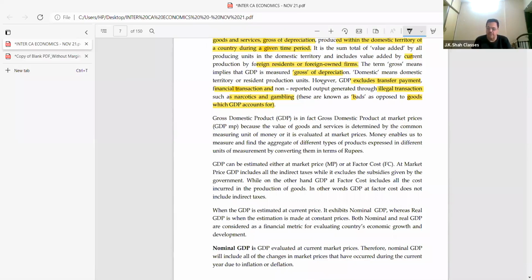GDP is in fact gross domestic product at market price, because the value of goods and services is determined by the common measuring unit of money. Money enables us to measure.